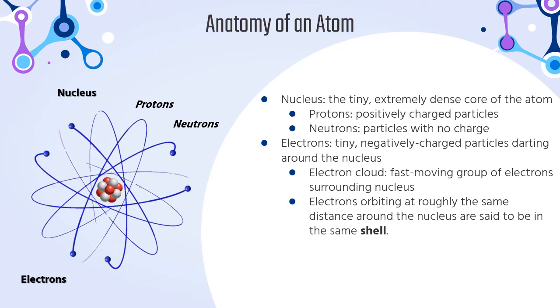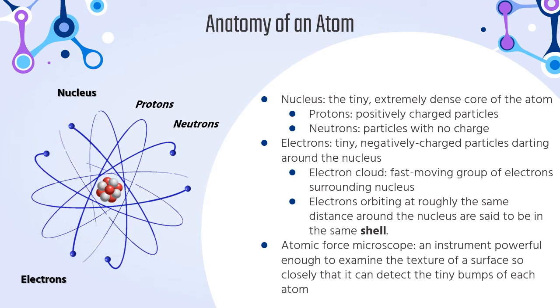The electron cloud is what we call the fast-moving group of electrons surrounding the nucleus. So you see all those blue things, that's the electron cloud. Electrons orbiting at roughly the same distance around the nucleus are said to be in the same shell. And we'll talk about shells again a little bit more, but if they're all kind of the same distance, it's in the same shell. If one electron goes around at a higher level than another, it's not in the same shell as the one before.